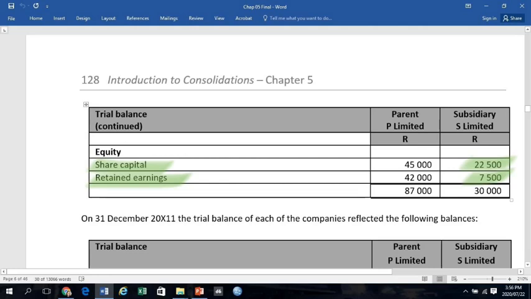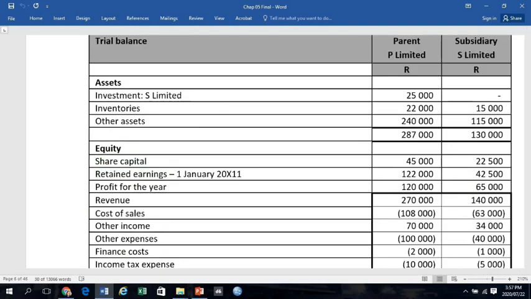Then the example provides you with the trial balance on 31 December 20X11 of each of the companies, which is a few years after acquisition date. On this trial balance, I want to highlight the investment in S Limited that is still carried at 25,000 Rand. The share capital of S did not change and it's still 22,500 Rand. The retained earnings opening balance of the subsidiary has changed now to 42,500 Rand because time has passed.